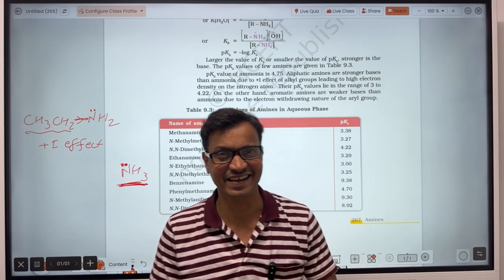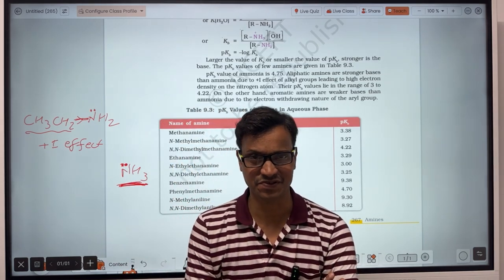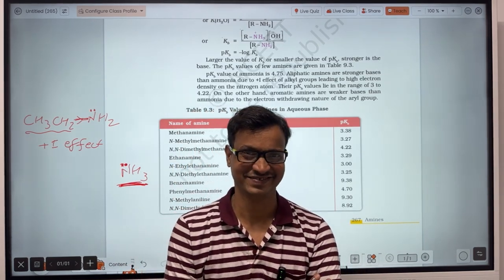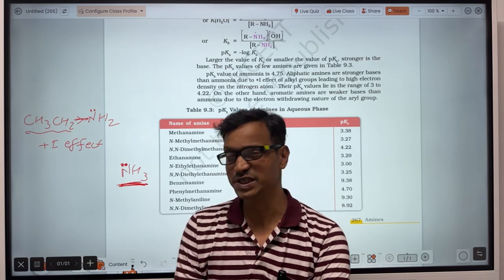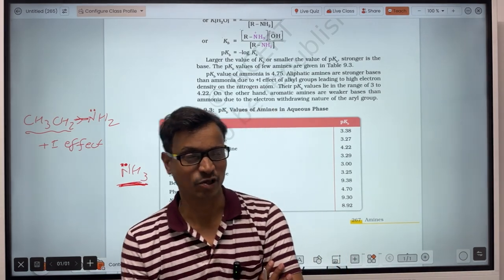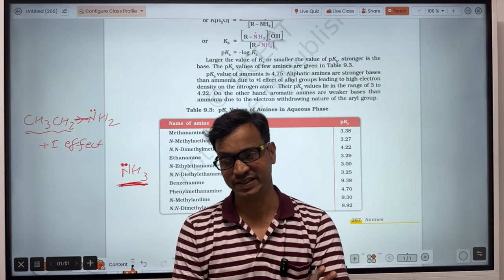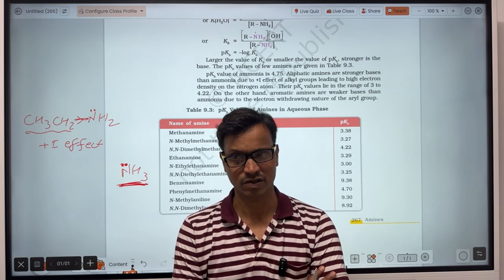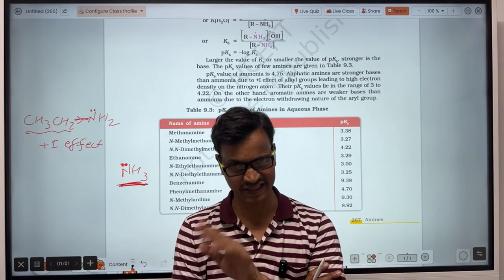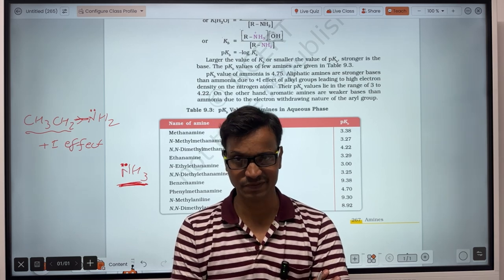And the second is when amines dissolve in water. Actually, there will be a difference in the basic strength of amines when dissolved in an aprotic solvent or in the vapor phase, which is the same condition, and when dissolved in water.